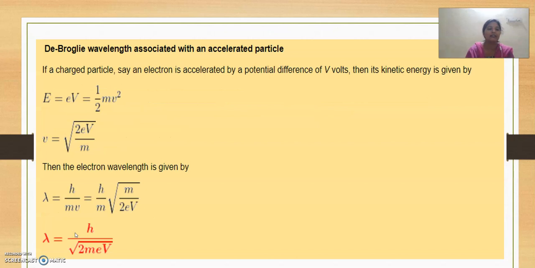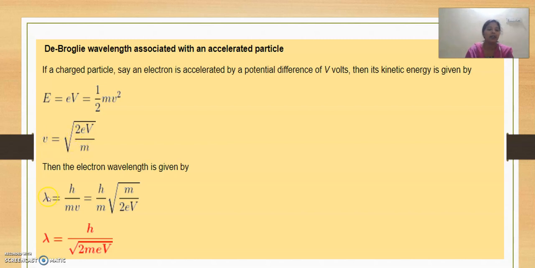Now we will see the different expressions of the de Broglie wavelength. Suppose the de Broglie wavelength is associated with an accelerated particle that has some charge e and is accelerated with a potential difference V. Then the kinetic energy, half mv square, is given by eV. From this equation, take the v value and you will get root of 2eV by m.